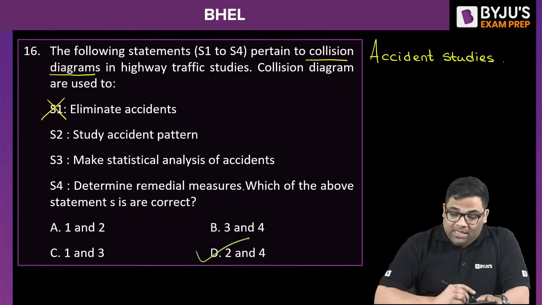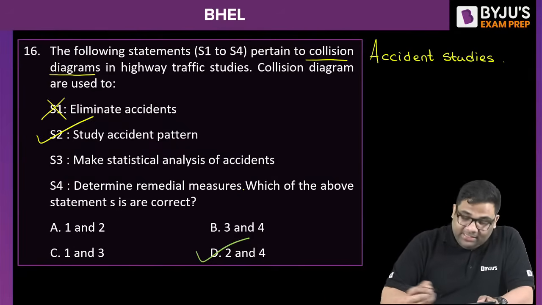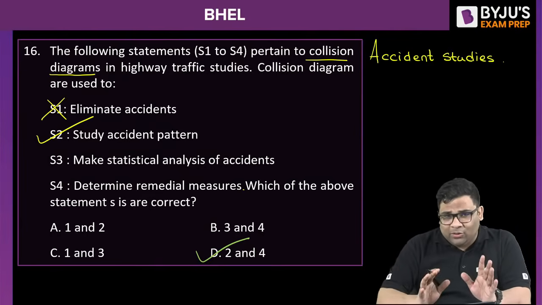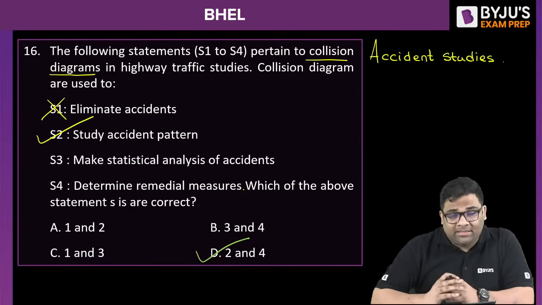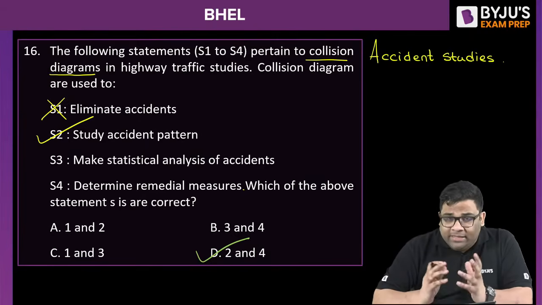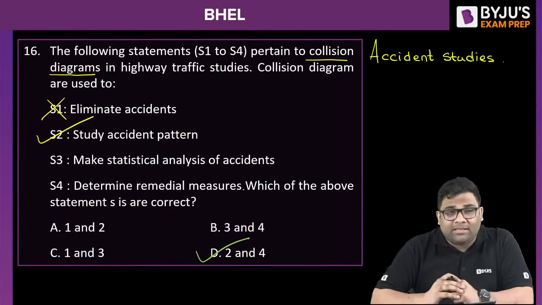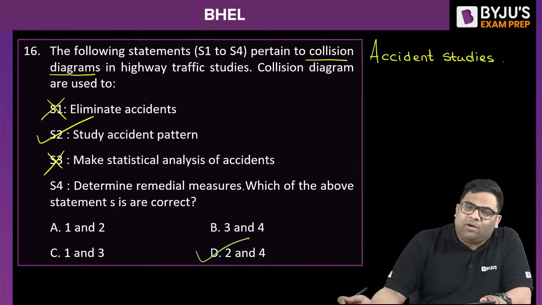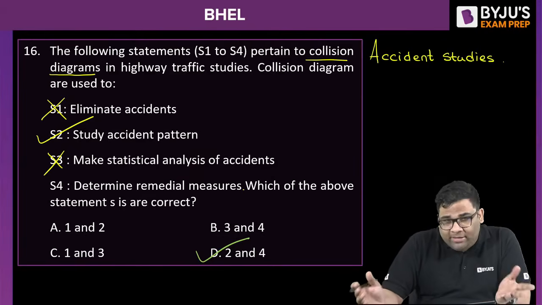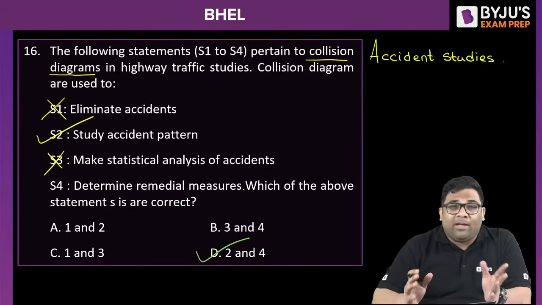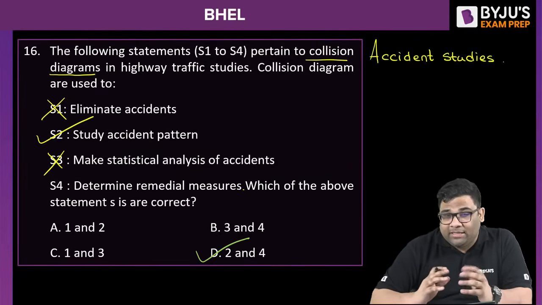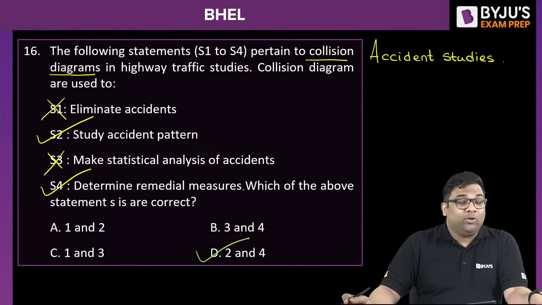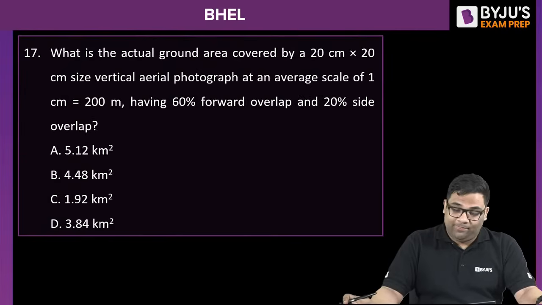So, study the accident pattern, making statistical analysis. We are engineers, right? We are here to understand the pattern of accidents and then try to reduce them. So we are not into statistical analysis of the accident, so this is also a wrong option. And determine remedial measures. Remedial measures means you have to design your geometric design, or develop friction, in such a way that you're reducing the accidents. So we can say the right answer is statements 2 and 4. Such kind of questions also you can answer.